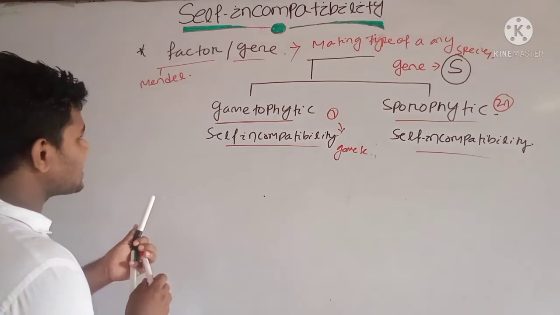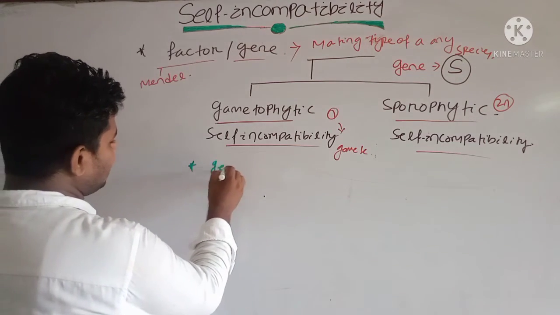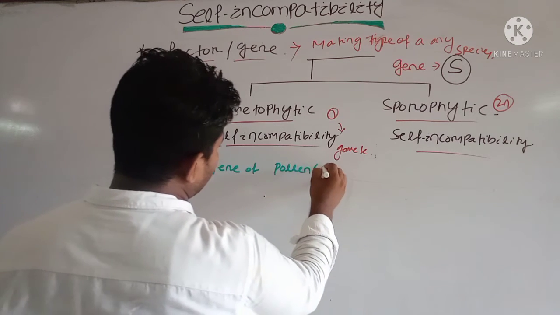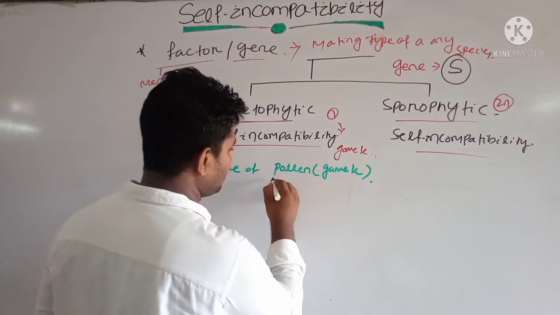Clear? And basically gametophytic self-incompatibility is controlled by the gene of the pollen, the gene of the gamete of the pollen.